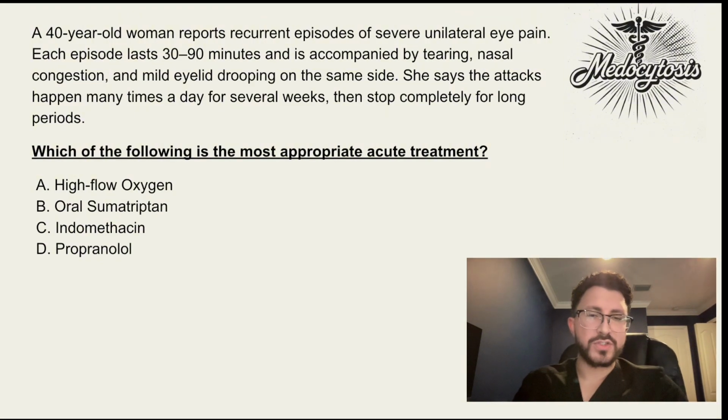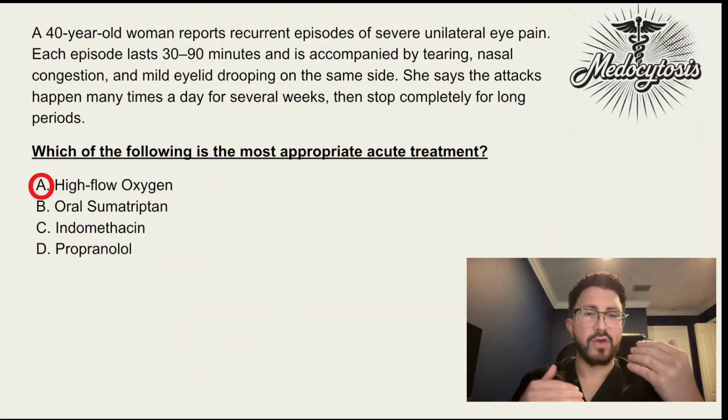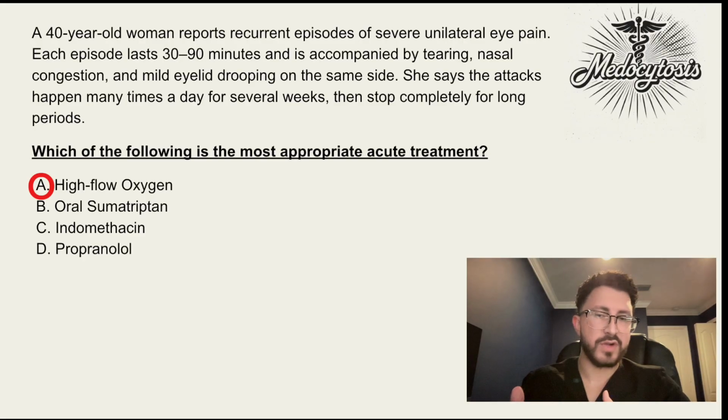So A, high flow oxygen, this is the correct answer. So this is the most effective and quick treatment for cluster headaches. So how it works is that oxygen causes rapid vasoconstriction of intracranial blood vessels. Usually with a cluster headache, you have a lot of vasodilation going on with the blood vessels in your head. So with this vasoconstriction caused by oxygen, this helps it out and it helps decrease the symptoms.